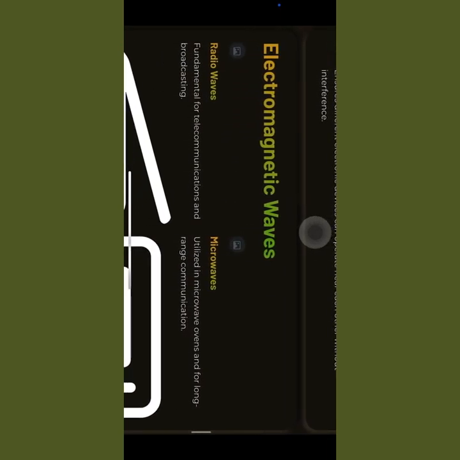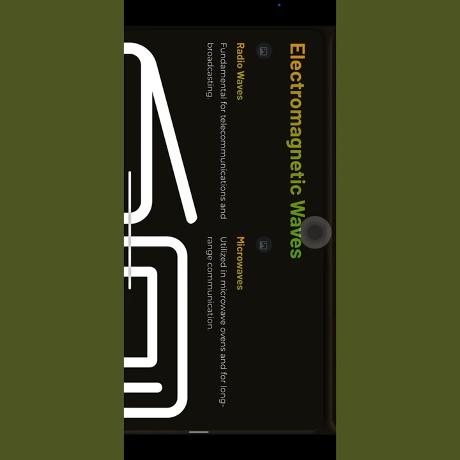So what are some electromagnetic waves? Radio waves are fundamental for telecommunication and broadcasting. Already you know radio waves are fundamental for telecommunications and broadcasting. And microwaves, those are long range waves, utilized in microwave ovens and for long range communications. In the same way, gamma rays are used in medical therapies, mostly in hospitals, and in exploring the universe.